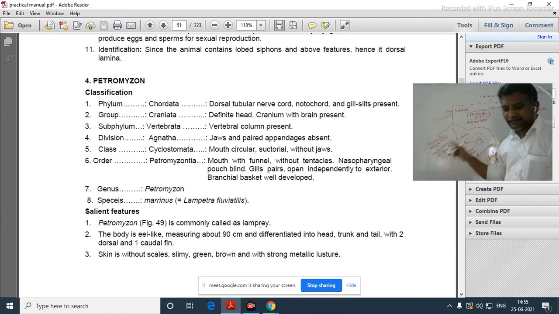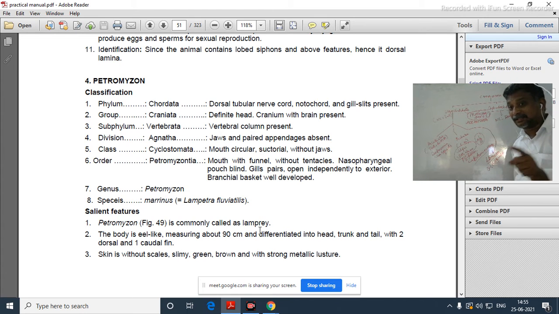Okay, so far we have seen this. Now under Protochordata, which one is there again? Cephalochordata is there. Already we know Amphioxus or Branchiostoma. Here in Cephalochordata the notochord is present in the head region. Since the notochord extends up to the head region, such organisms are called cephalochordates.